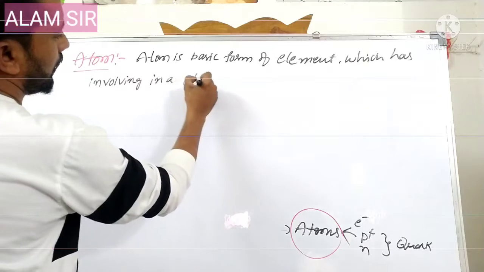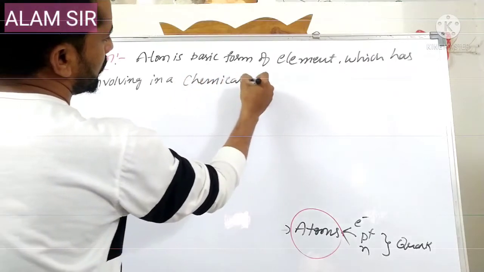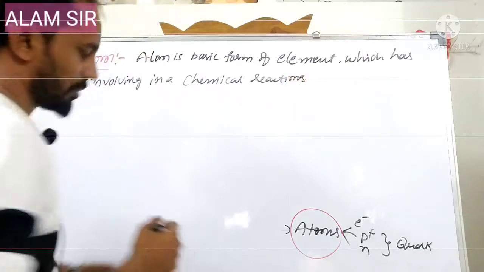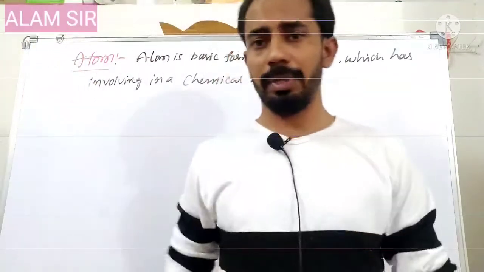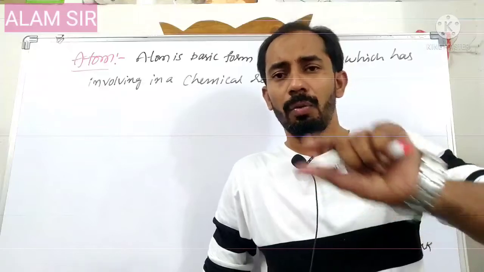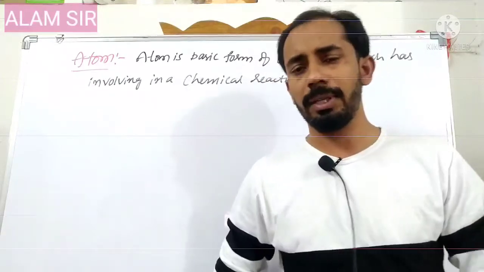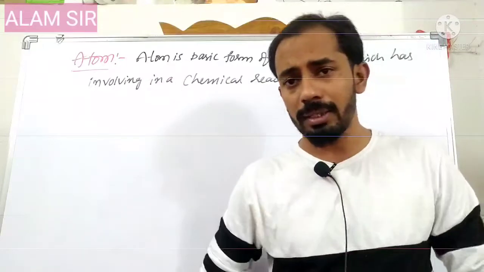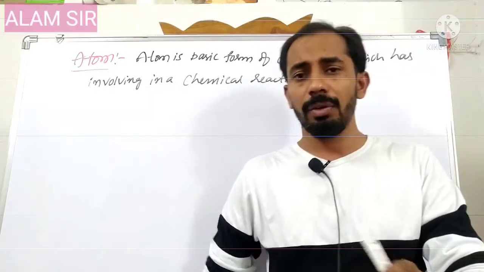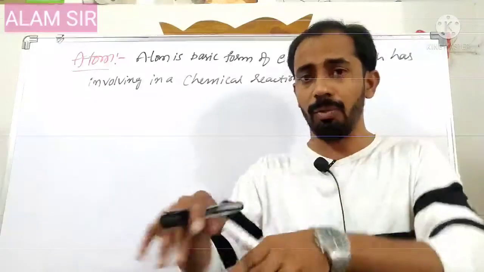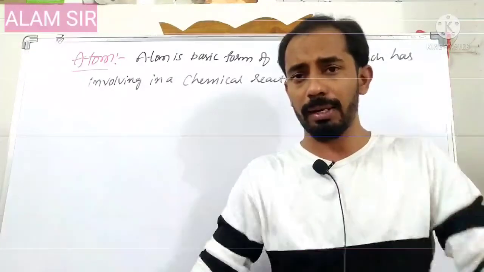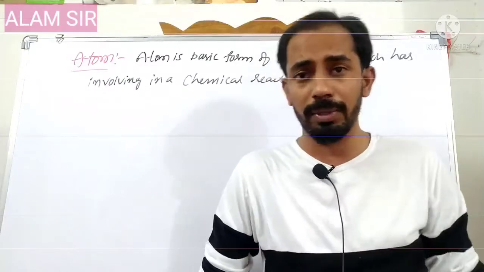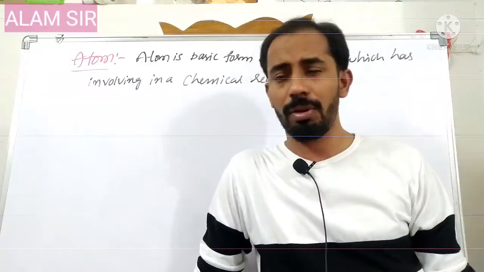That means elements are formed by the combination of atoms, either one or more kinds. Whatever molecules and compounds are involved in reactions will be divided into atoms, and the atoms' rearrangement, reorganization will take place and form new compounds.